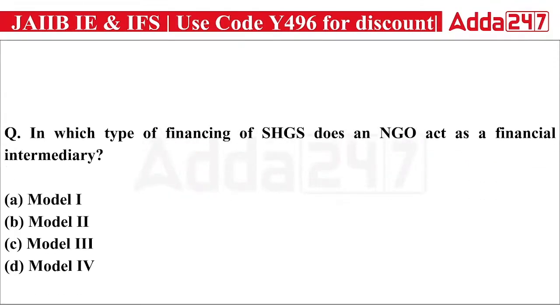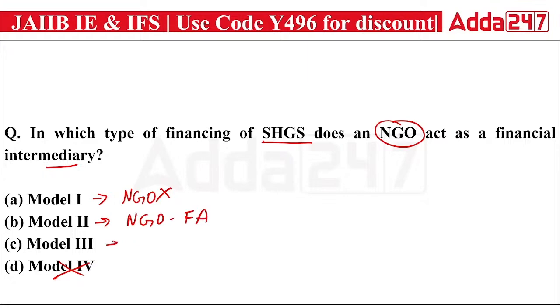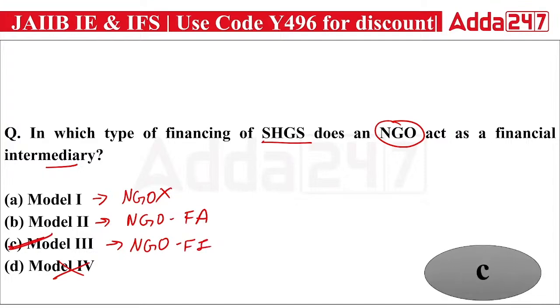Okay. Next. In which type of financing of self-help groups does an NGO act as a financial intermediary? In what type of self-help group model does the NGO act as a financial intermediary? We have just discussed there are only three models, so you can eliminate the fourth option. In model 1, the NGO has no intervention. In model 2, the NGO will be acting as a facilitating agency. In model 3, the NGO will be acting as a financial intermediary. The right answer will be the C option.